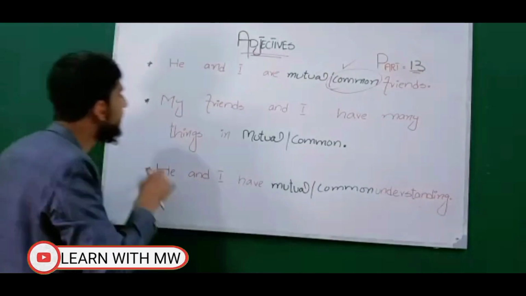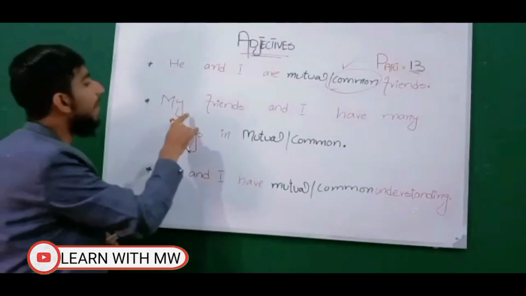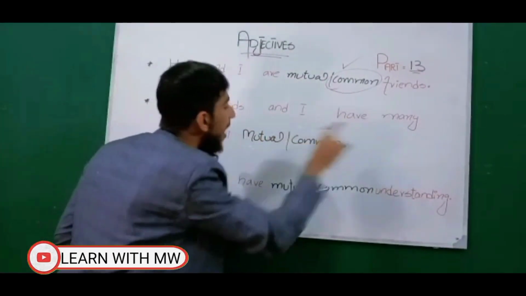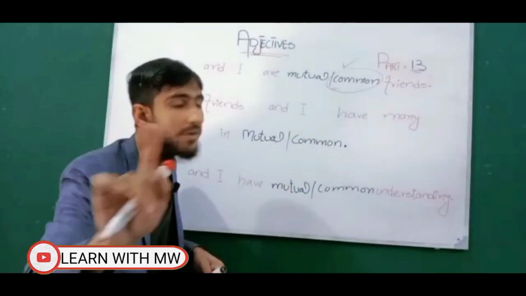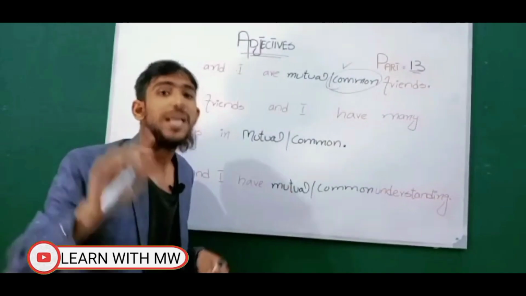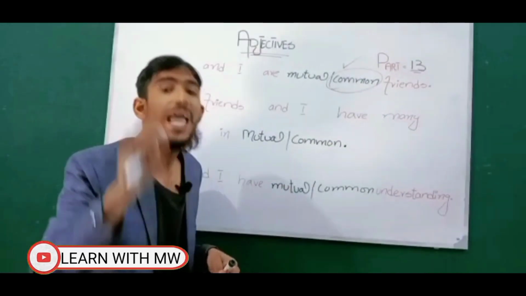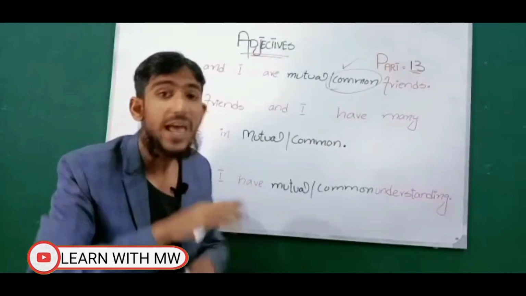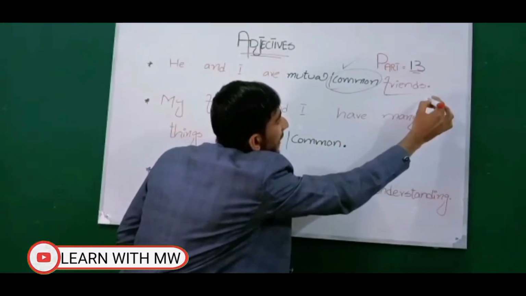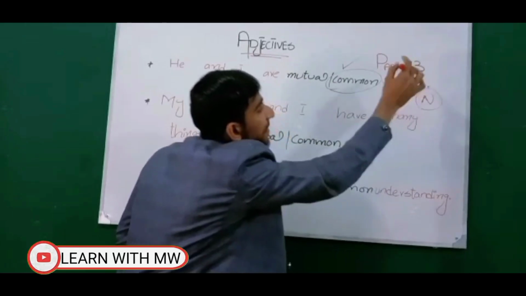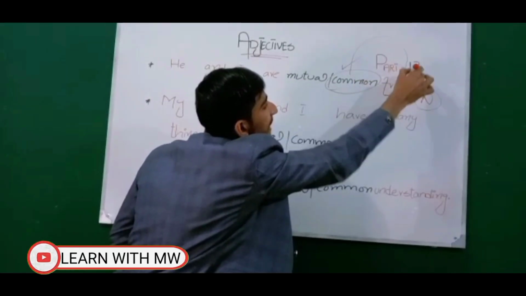So now we are going to discuss the second example. My friends and I have many things mutual in common. Sorry, one thing to remember, we have learned in this video that the terms mutual and common can also behave as adjectives in English grammar. So look, friend is basically a noun here, and common is adding meaning to the noun.